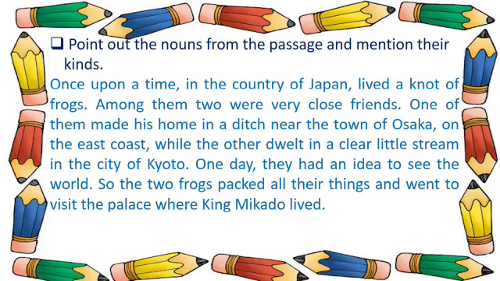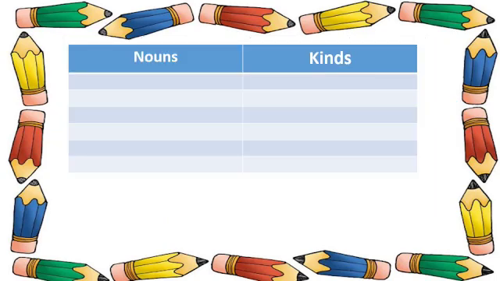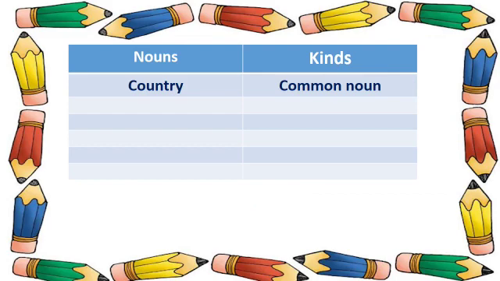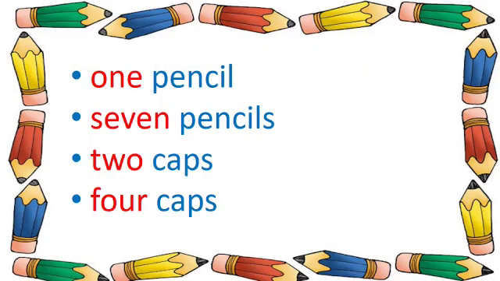So students, here you have to point out the nouns from the passage. In this table, you have to mention their kinds. For example, country is a noun. So underline country here. Then in this table, under nouns, write country. And the kind is common noun. So write common noun. So students, in this way, you have to point out all the nouns and write their kinds in this table. Now let us look at these nouns.